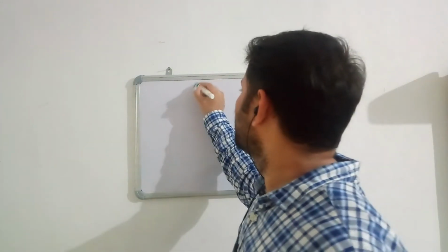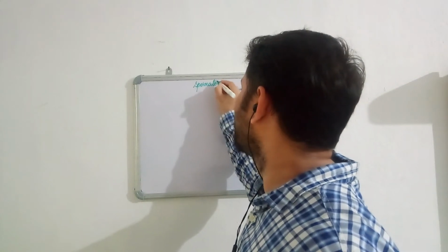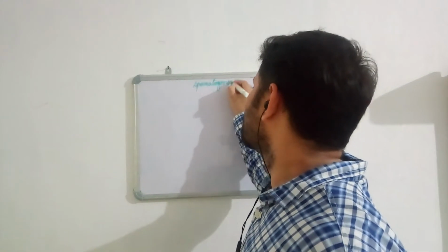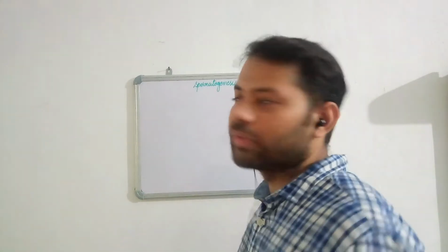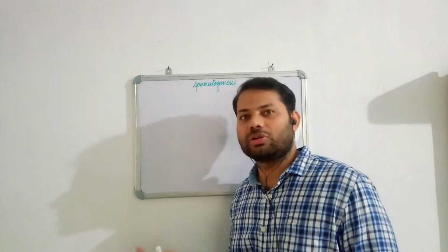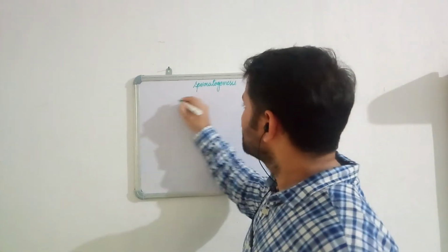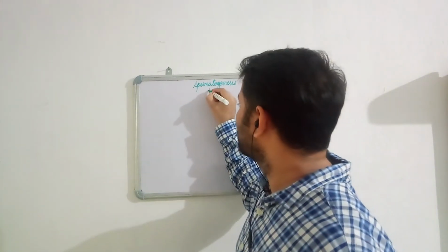We'll start with the process of spermatogenesis. As the name itself suggests, I told you genesis is synthesis of gametes. So spermatogenesis is the synthesis of male gametes. Now, spermatogenesis begins in puberty.